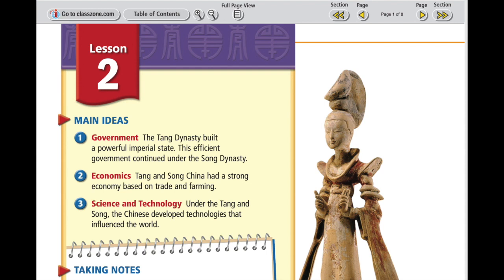Chapter 7, Lesson 2. Main Ideas. Government. The Tang dynasty built a powerful imperial state. This efficient government continued under the Song dynasty. Economics. Tang and Song China had a strong economy based on trade and farming. Science and technology. Under the Tang and Song, the Chinese developed technologies that influenced the world.